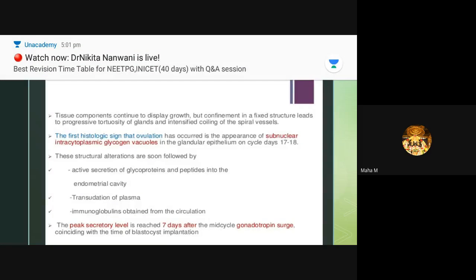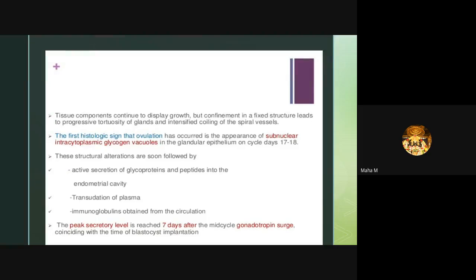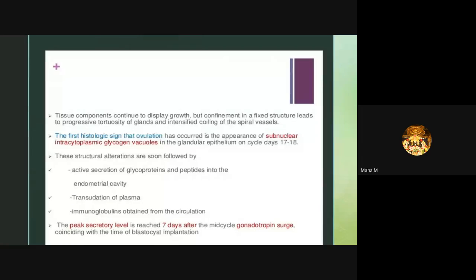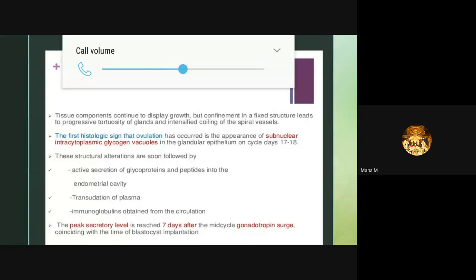The first histological sign that ovulation has occurred is the appearance of subnuclear intracytoplasmic glycogen vacuoles in the glandular epithelium on cycle days 16 to 17. These alterations are soon followed by active secretion of glycoprotein into the cavity, and immunoglobulin from the surface, after the mid-cycle, coinciding with the time of blastocyst formation. Coming to the implantation phase, next slide, ma'am.